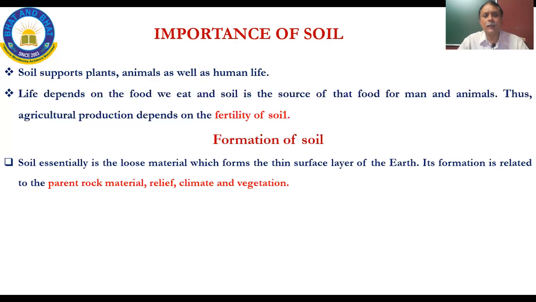Now, formation of soil. Soil essentially is the loose material which forms the thin surface layer of the earth. Its formation is related to the parent rock material, relief, climate and vegetation. Relief means the height at which it is there with respect to sea level. So these are the four main factors which go into the formation of the soil.